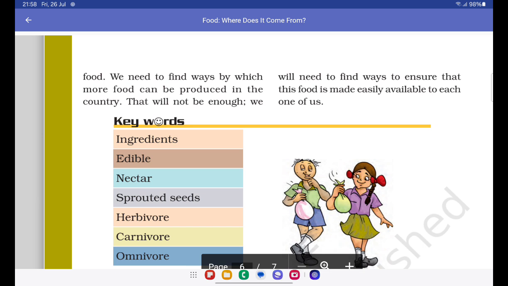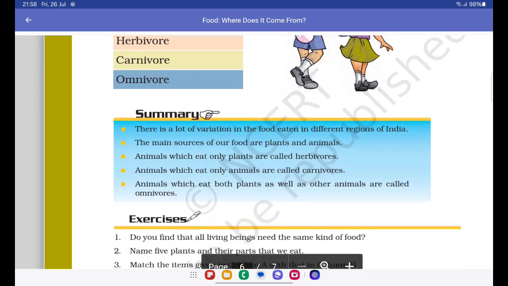You need to ensure that it reaches the hungry mouths, right? It fills those hungry stomachs that are yearning for that little bit of morsel. So this is your work. Your job is not just to produce food, but to make it available to those who really need it. So with this, we conclude our first chapter.